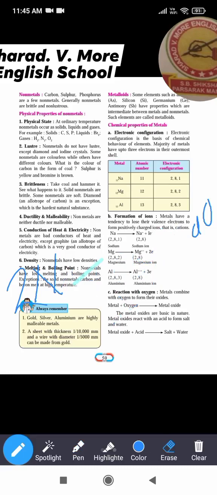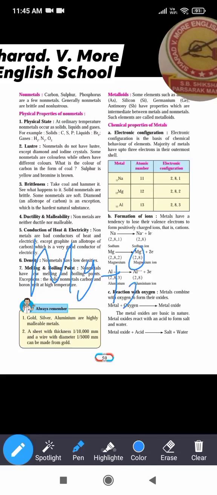Next example, magnesium. Mg plus oxygen. Okay, so what will form here? MgO, magnesium oxide. Now balance the equation.